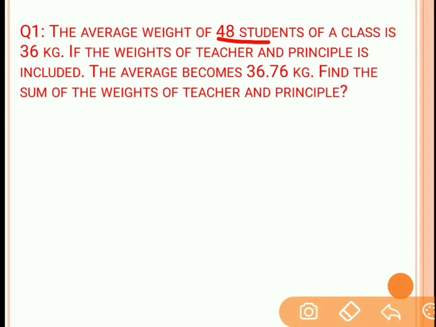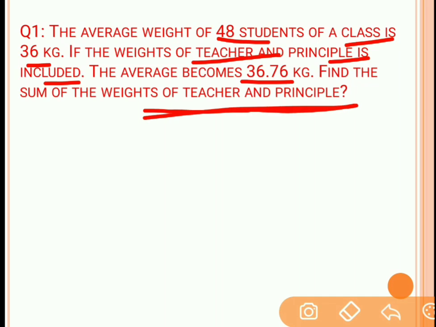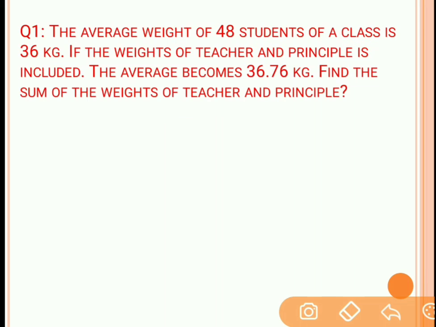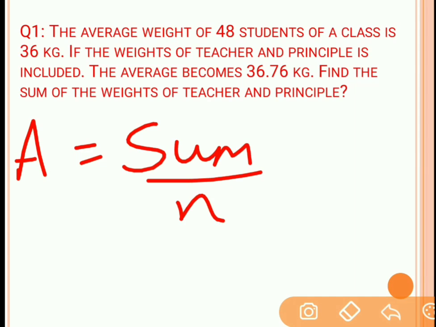The average weight of 48 students of a class is 36 kg. If the weight of the teacher and principal is included, the average becomes 36.76 kg. Find the sum of the weight of the teacher and principal. Now, this is a common problem related to averages. Average is what? It is the sum of data upon the total number of data. Now there are total 48 students, so n is equal to 48 and the average is 36.